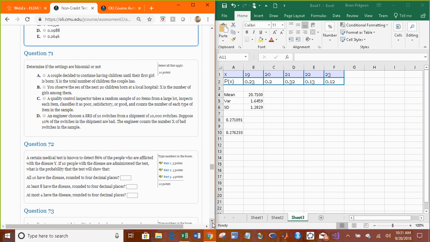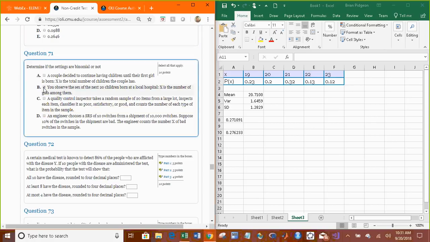You observe the sex of the next 20 children born in a local hospital. X is the number of girls among them. That is binomial, assuming that the probability of girl and boy is still 50%. C. You inspect each item classified as poor, satisfactory, or good. That's not binomial because it has more than 2 outcomes. With binomial, it's just success or failure.